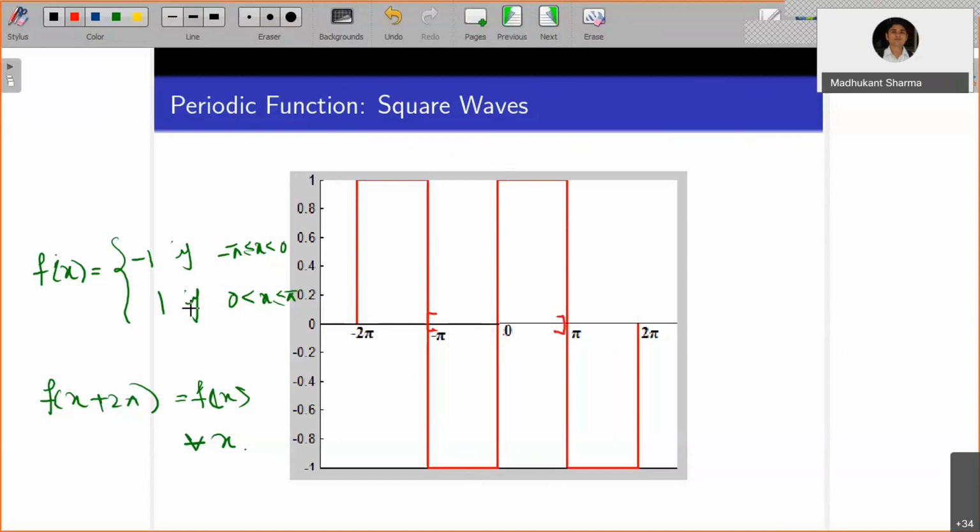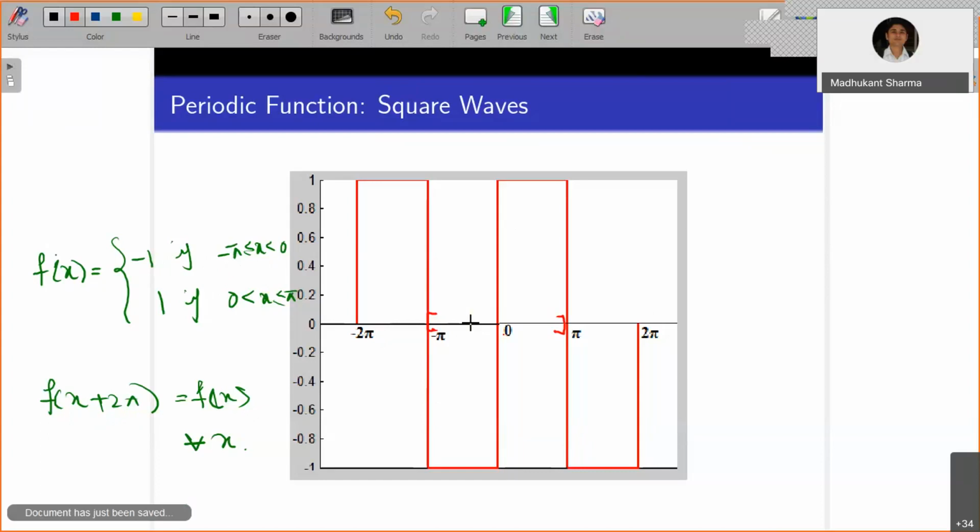You can look at that this function is not continuous at the end points. For 0 minus the value is -1, for 0 plus the value is 1. For minus pi plus you have -1, and for minus pi negative the value is 1, and so on. So at the end points of the interval and at the 0 point, the function is discontinuous. But here we have assumed that this is a periodic function, which can be seen by looking at these square waves. Similarly, instead of square waves you may have rectangular waves as well.